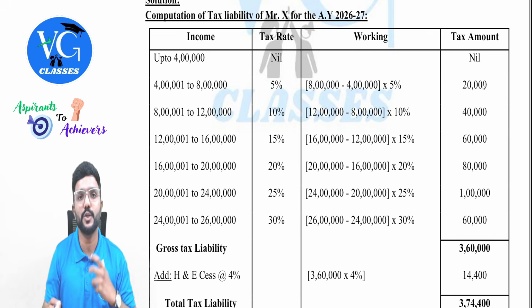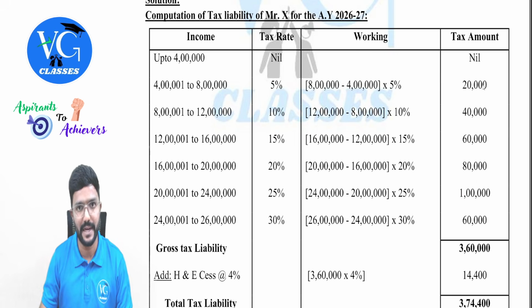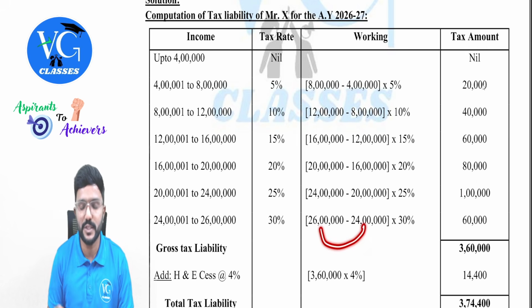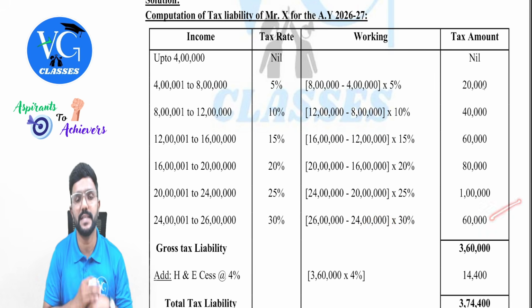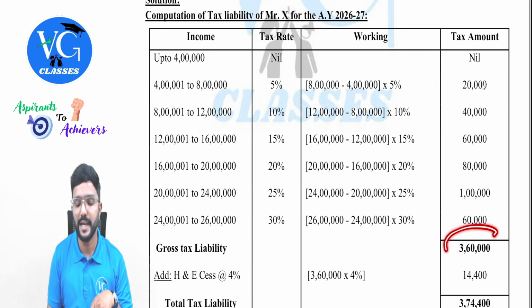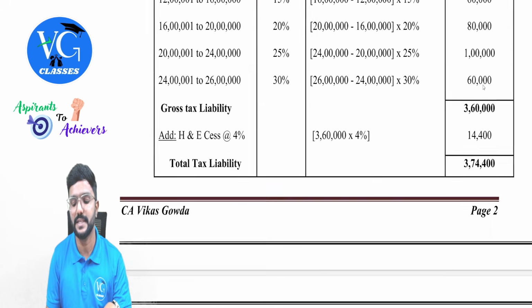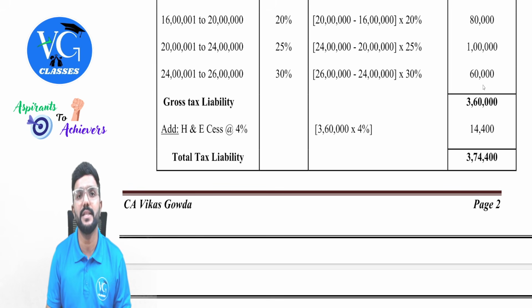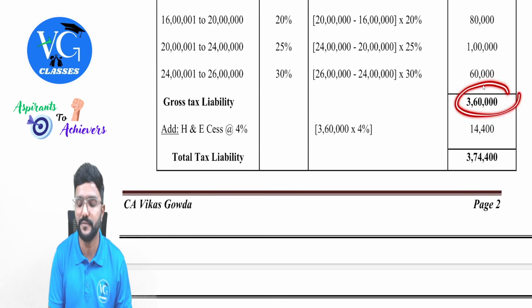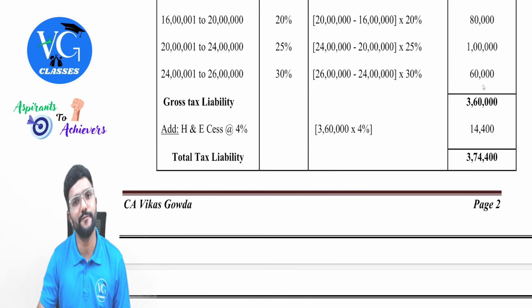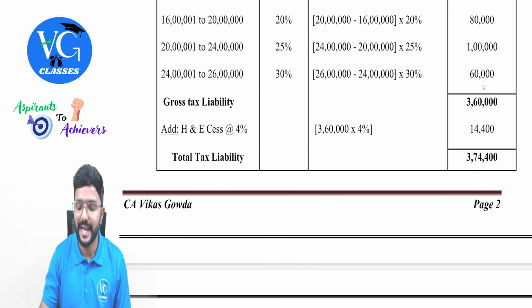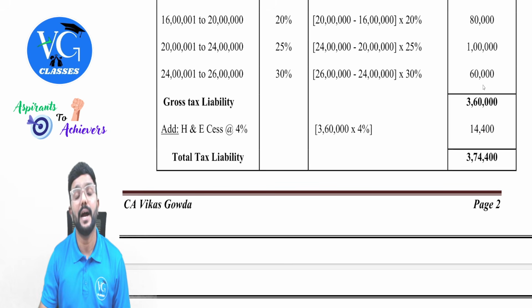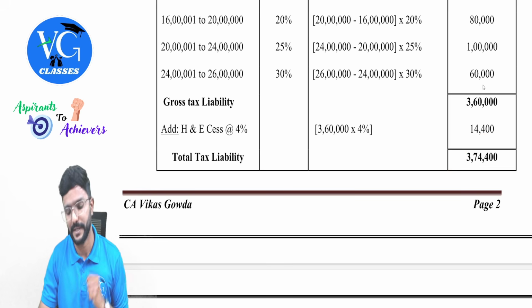So we need to see what is the total income of Mr. X? 26 lakh. So 26 lakh minus 24 lakh, we get 2 lakh into 30% will give us 60,000. So the gross tax liability of Mr. X is 3,60,000. Then there is no surcharge and rebate in this question. So straight away health and education cess at 4% on this figure will give us 14,400. So the total tax liability which the assessee has to pay under the default regime would be 3,74,400.